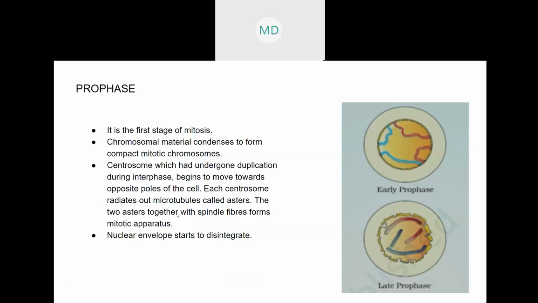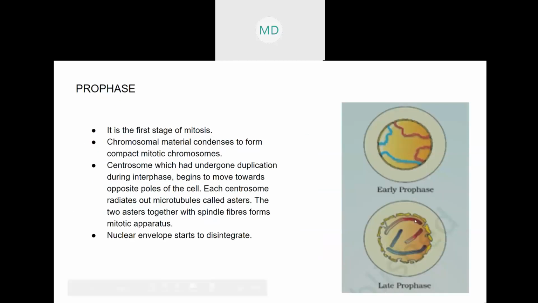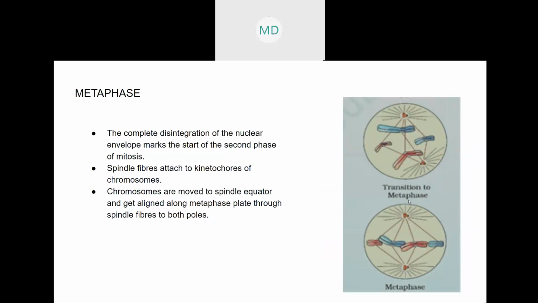And then I can see here the centrosome is there, right? Those will all be formed. Now what will happen? What is the aster? This portion here is known as the aster. And these are the spindle fibers. These are microtubules, spindle fibers are microtubules only.